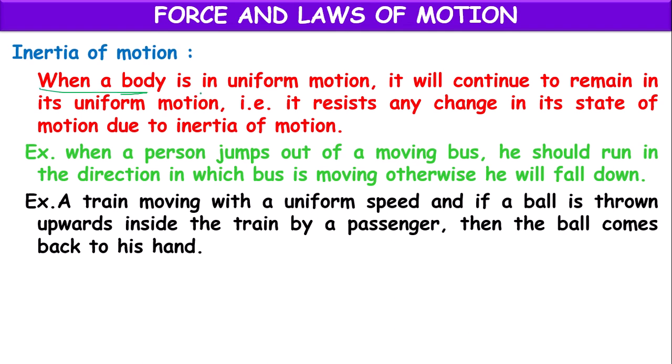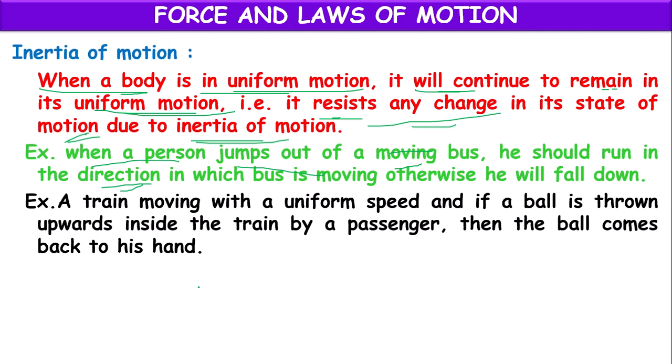So when a body is in uniform motion, it will continue to remain in its uniform motion. That is, it resists any change in its state of motion because of one property that is called inertia of motion. The examples are when a person jumps out of a moving bus, or while traveling in a city bus, you might have observed so many passengers get down the moving bus. How do they get down?